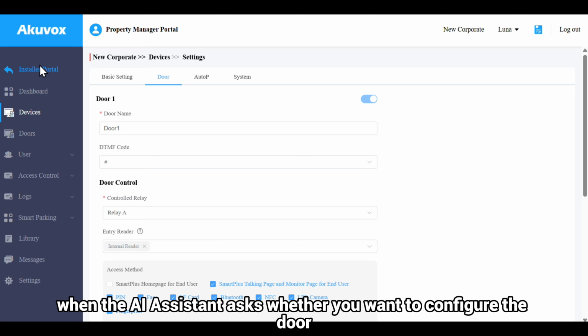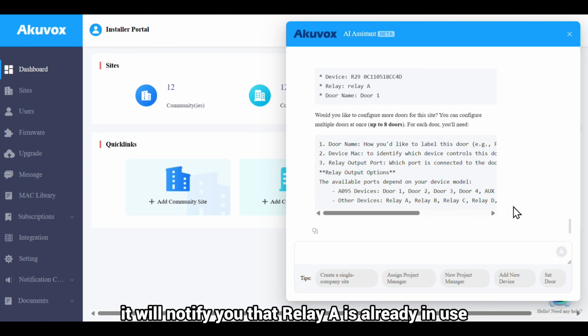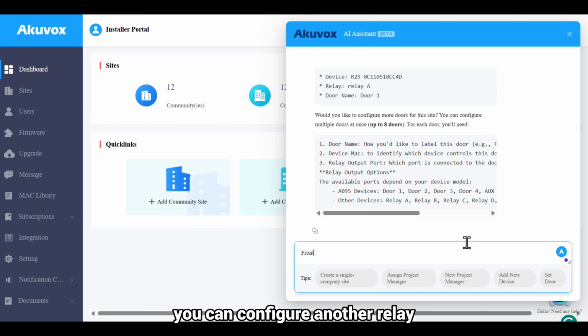So, when the AI assistant asks whether you want to configure the door, if you select Relay A again, it will notify you that Relay A is already in use. In this case, you can configure another relay. To set up multiple relays, separate them by a semicolon.